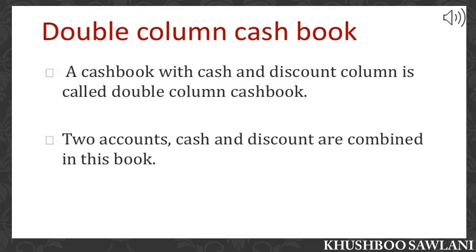And the last is bank and discount columnar cash book. In this type of cash book, bank column and discount column are kept. When the payment is made through check and the discount is received, or when the amount is received by check and the discount is allowed, to record such discount in bank transactions, bank and discount columnar cash book is prepared. As bank is a person, only the rule of personal account will be applicable to the bank column. As discount is an income or expense, rule of nominal account will be applicable to the discount column.